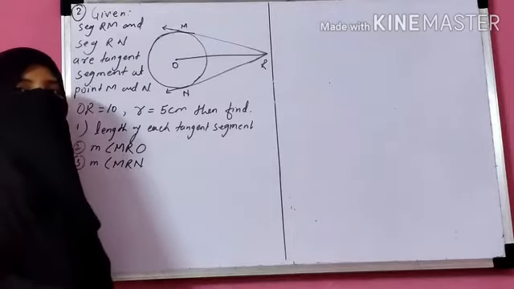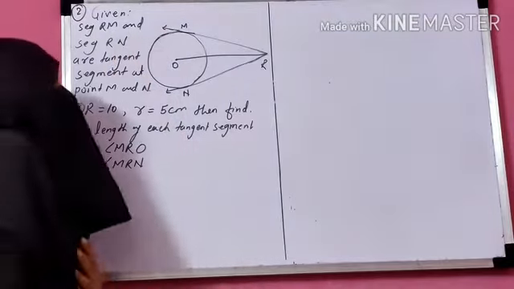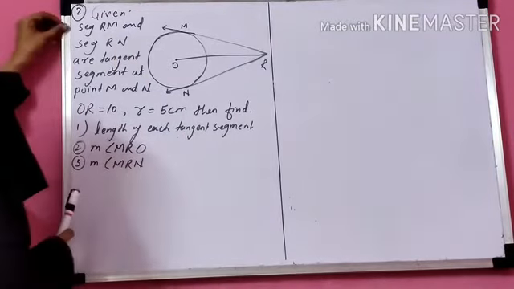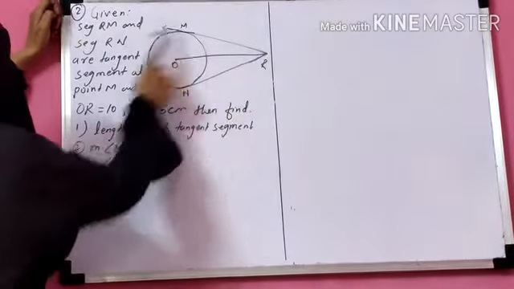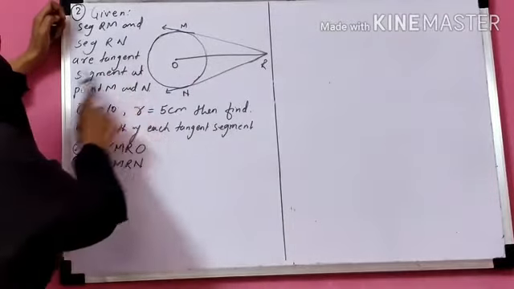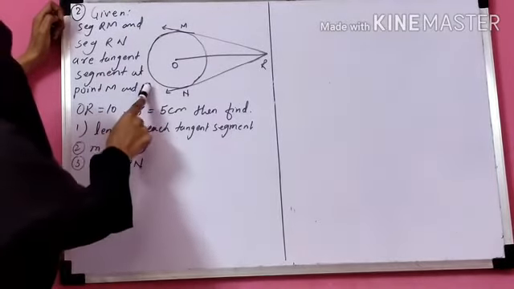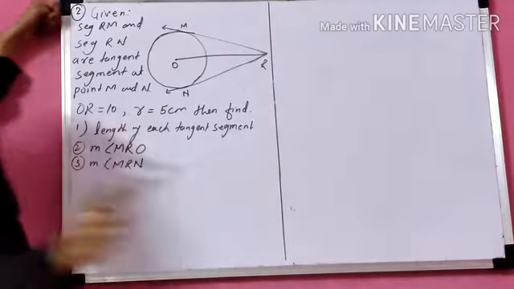Practice set 3.1. Question number 2. Question number 2 is: given segment RM and segment RN are the tangent segments at points M and N from an external point R.